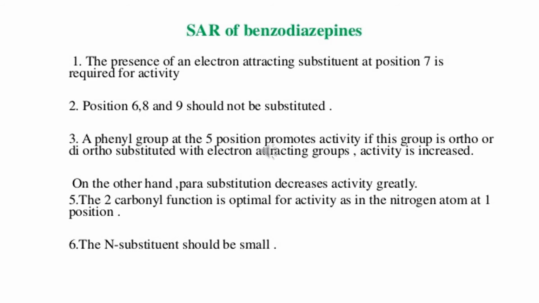The phenyl group at the 5th position promotes activity. If this group is ortho or diortho substituted with an electron attracting group, activity is increased. On the other hand, para substitution decreases activity greatly. The second carbonyl function is optimal for activity, as is the nitrogen atom at the first position. The N substituent should be small.